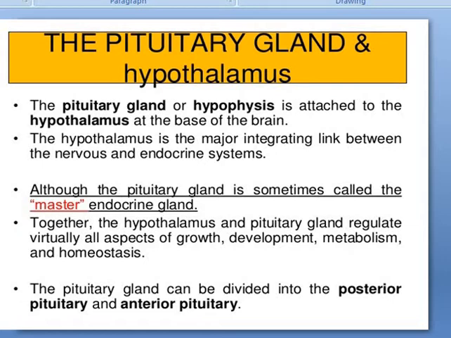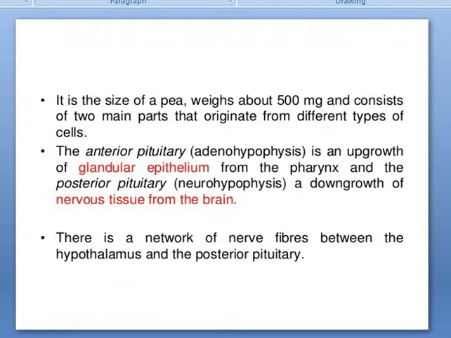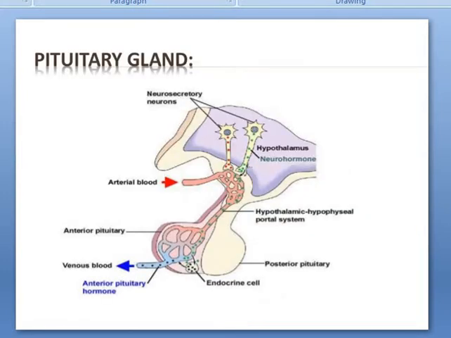Together, the hypothalamus and pituitary gland regulate virtually all aspects of growth, development, metabolism and homeostasis. The pituitary gland can be divided into two divisions: anterior pituitary and posterior pituitary. It is the size of a pea, weighs about 500 mg and consists of two main parts that originate from different cells. The anterior pituitary is an upgrowth of glandular epithelium from the pharynx, and the posterior pituitary is a downgrowth of nervous tissue from the brain. There is a network of nerve fibers between the hypothalamus and the posterior pituitary.